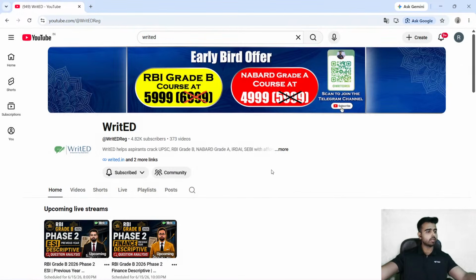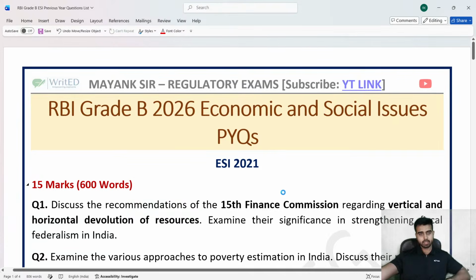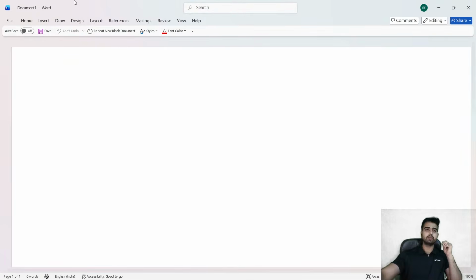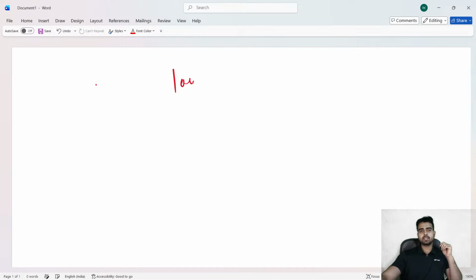At the beginning of the session, I told you that today we are going to discuss the previous year questions of paper one, that is economic and social issues. This is what paper one is all about. The weightage of paper one is 100. Let me give you a brief idea before we begin with the discussion. So 100 is the weightage of paper one, that is ESI.